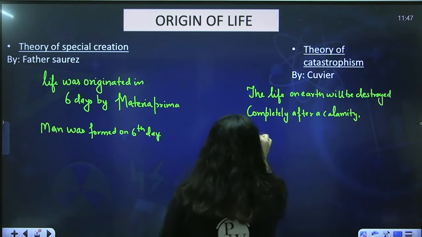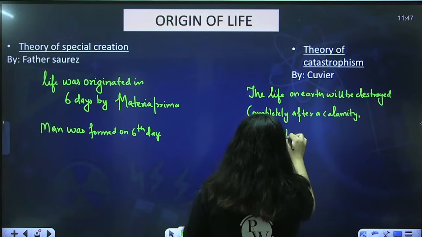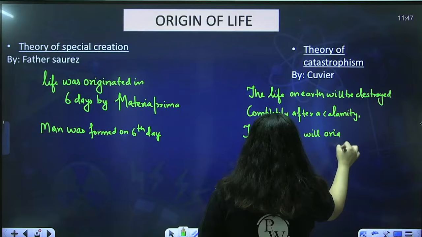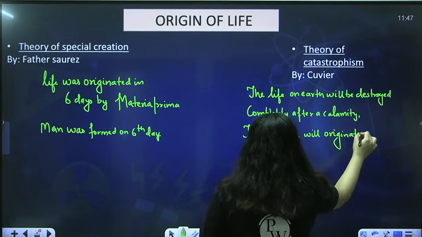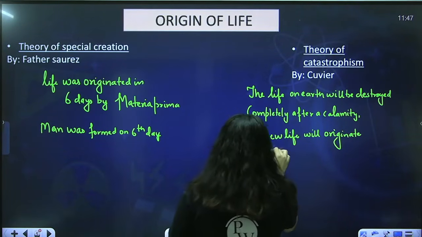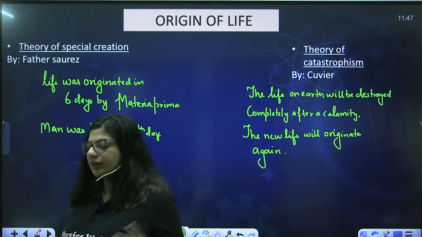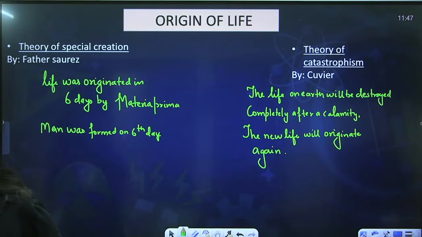The new life will originate again, from whatever material is left, it will give rise to new life again.